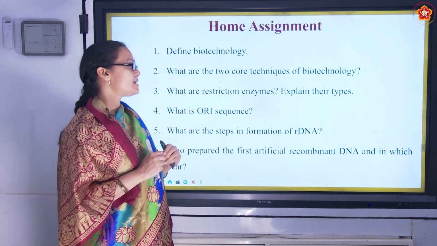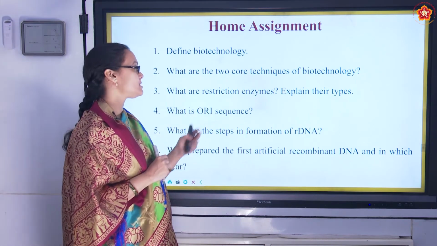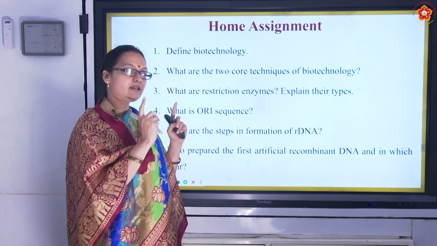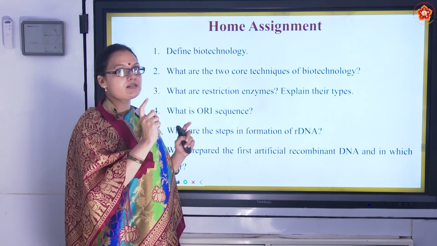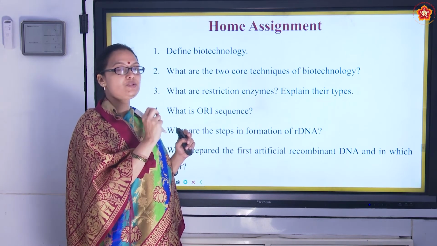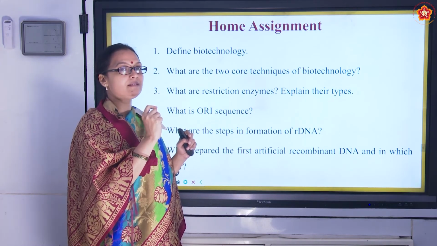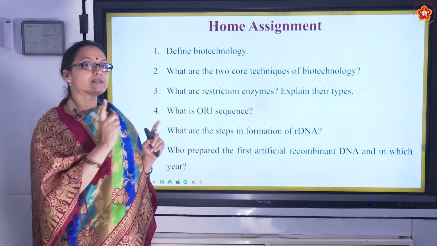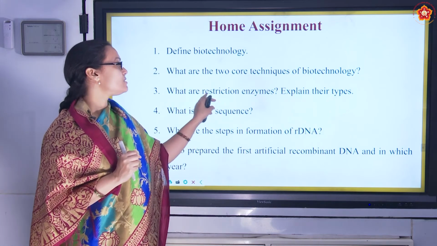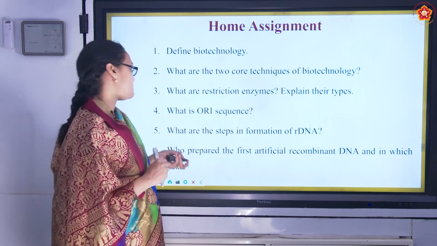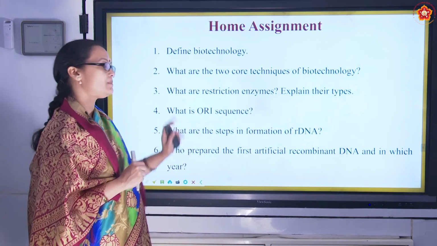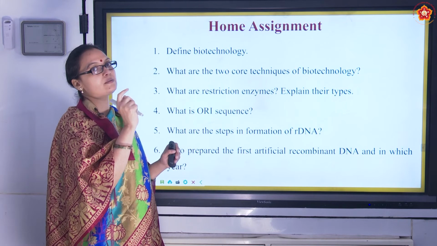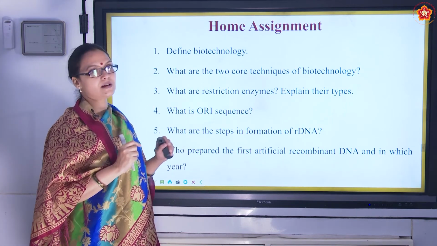What are restriction enzymes? Explain their types. We spoke at length about restriction enzymes, how they act as scissors, they read the DNA 6 nucleotide sequence which is specific to individual restriction enzyme, and this is called recognition sequence, and in endonucleases it is palindromic and there are two types. So we have to explain the types. Then what is ORI? Origin of replication. As we spoke, in a chromosome there will be a specific site where replication starts. So this is about that.